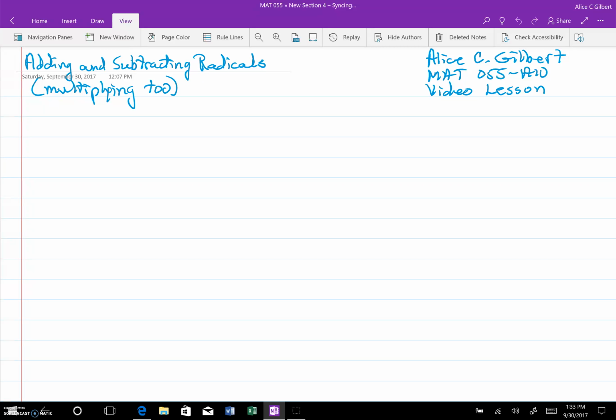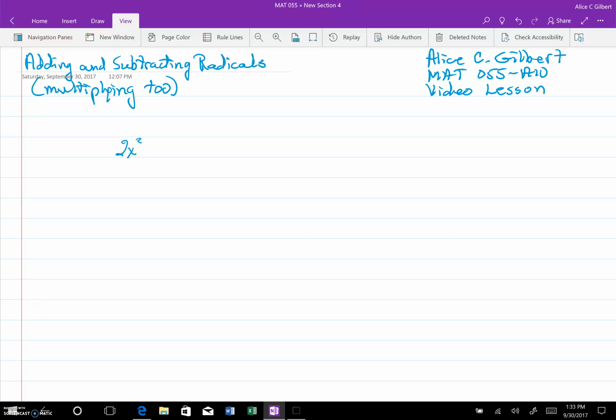Now we're going to talk about adding and subtracting radicals. Adding and subtracting radicals are like adding and subtracting like terms.